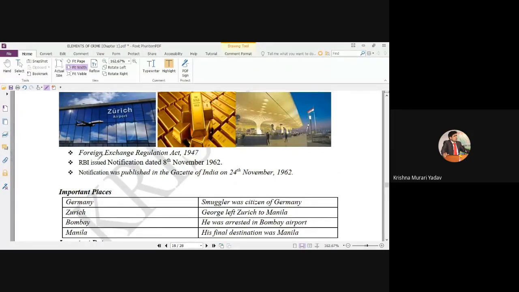The Foreign Exchange Regulation Act and the RBI notification dated 8th November, published on 24th November 1964. The main important fact in this case was that some days before, the RBI had prohibited such smuggling. The RBI had issued some guidelines, and he did not know these guidelines.